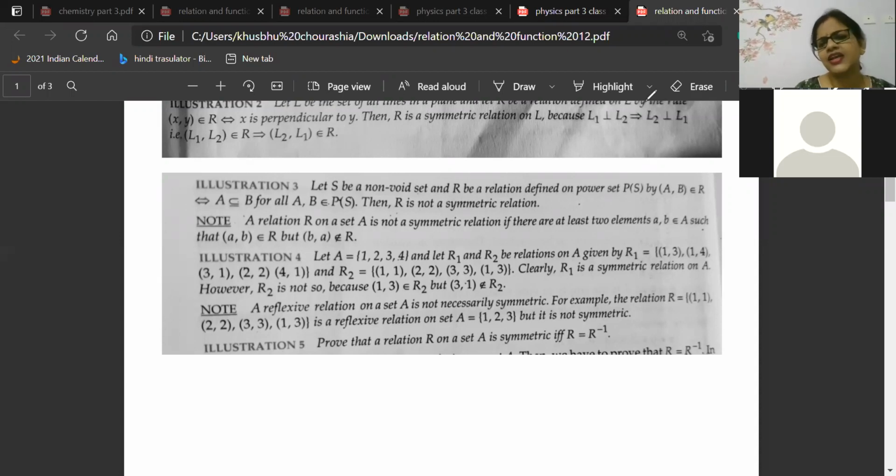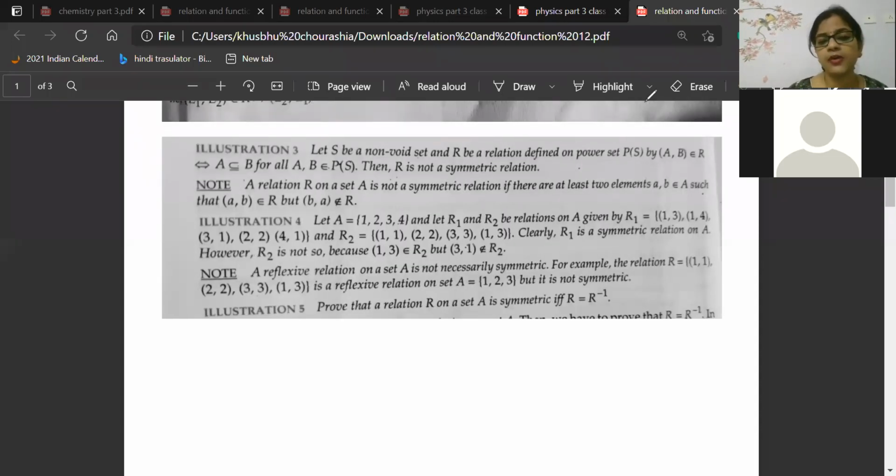Okay, that is exactly giving the explanation for power set. Now see illustration number 4. A is exactly having 4 elements. Then R1 and R2 are relations. You have to see which one is symmetric relation. See, 1 3 is there, 3 1 is there, 1 4 is there, 4 1 is there, and 2 2 is also there. I think R1 is symmetric.